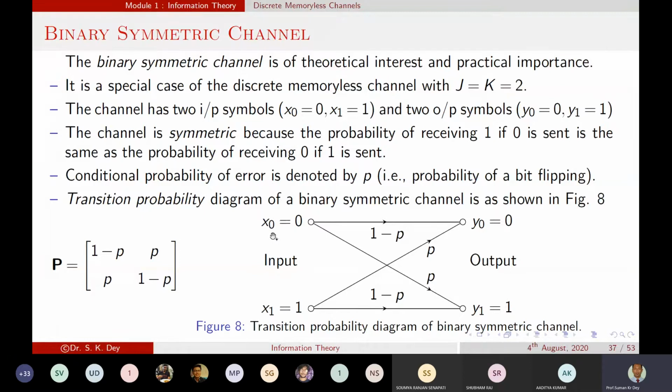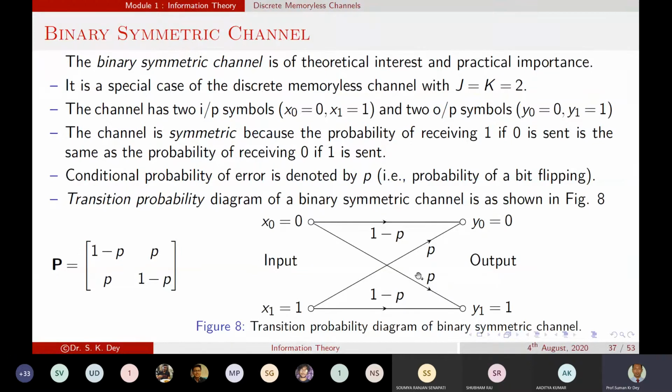So now if x0 is sent, the probability of getting 1 is p. The conditional probability for error is denoted by p. That means when we are sending 0 and receiving 1, that probability is equal to p.